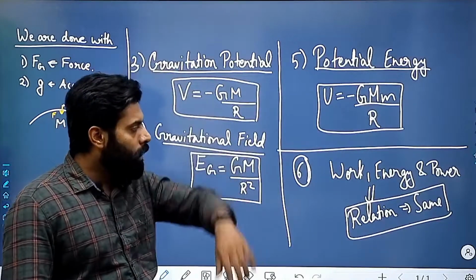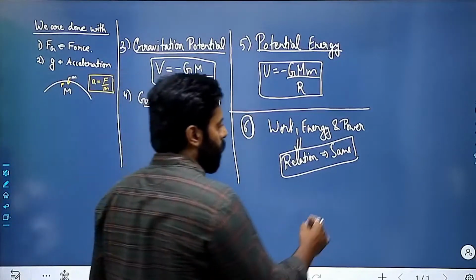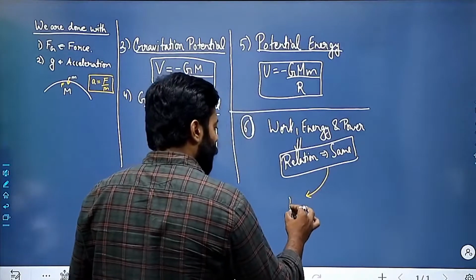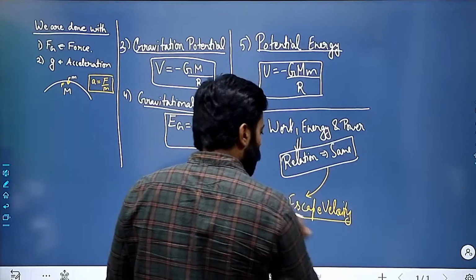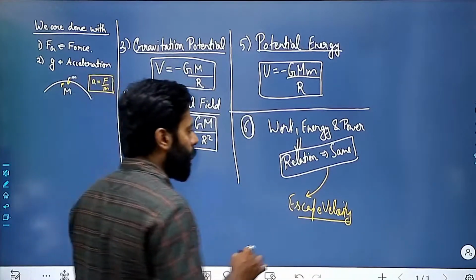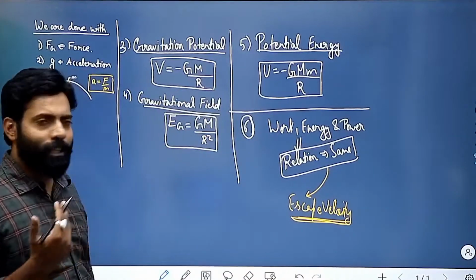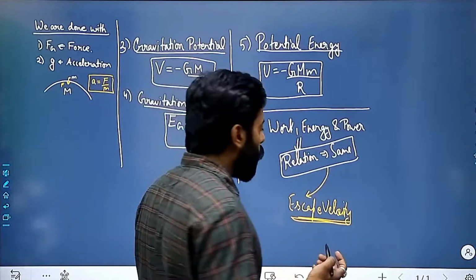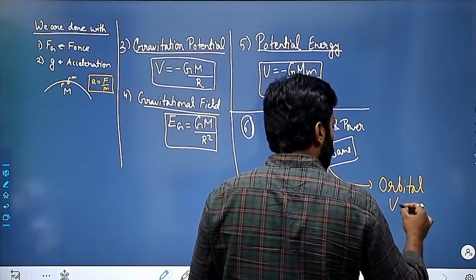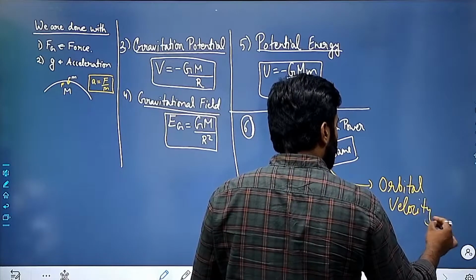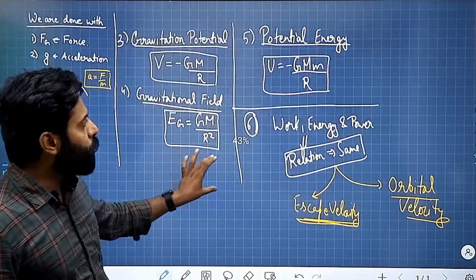Based on these, we have different concepts related to escape velocity, where we substitute the values of potential energy and find the escape velocity and the orbital velocities. So there we will be using this concept. These are the basic formulas which you must require.